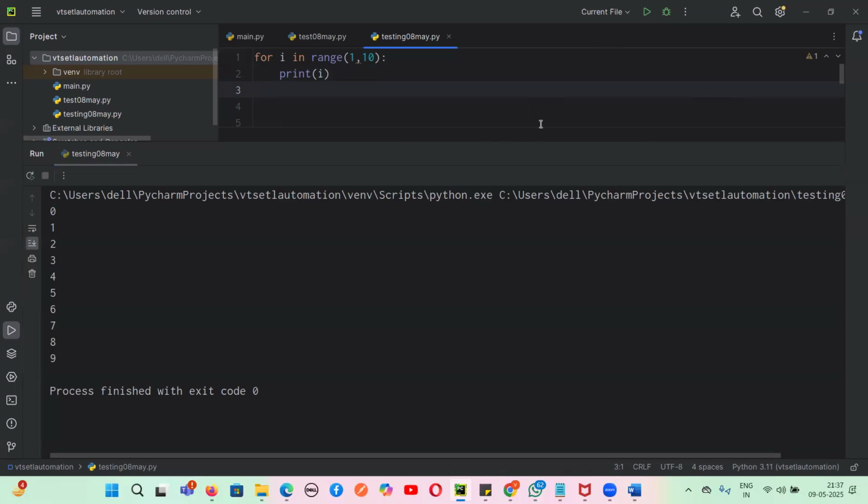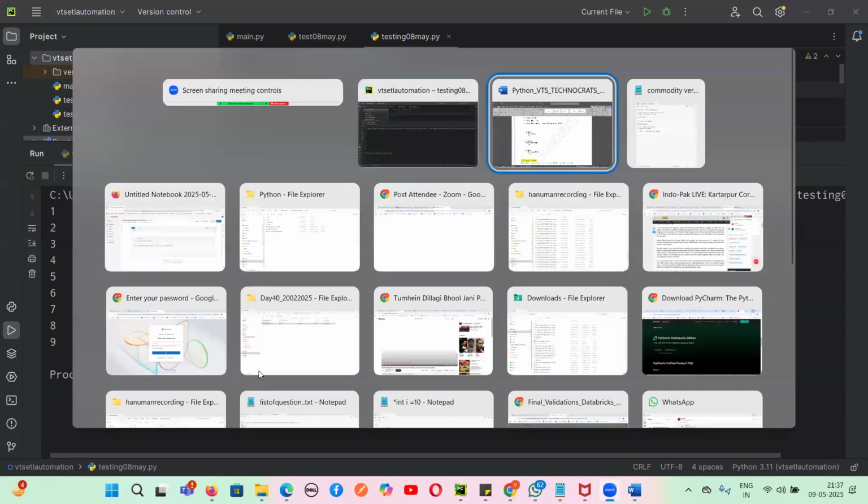What is the starting value here? 1. And what is the ending value? 9, because 10 we will not take. And what is the step? Step we are not specifying, so it will be 1 only. So what will be the output here? 1 to 9. Yes or no, guys? Any doubt here? No doubt. So now next value.